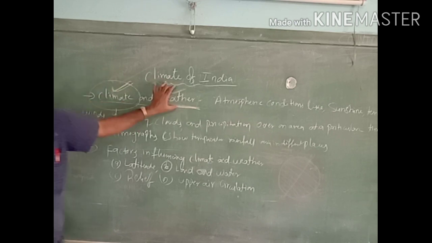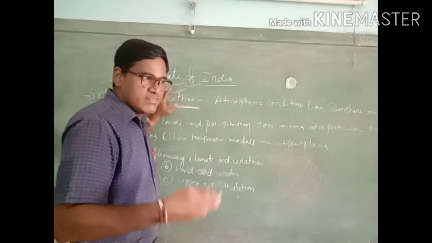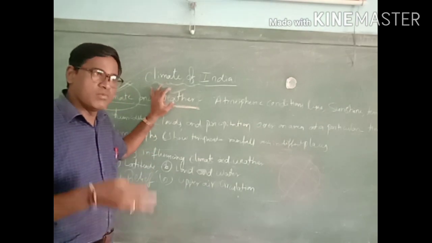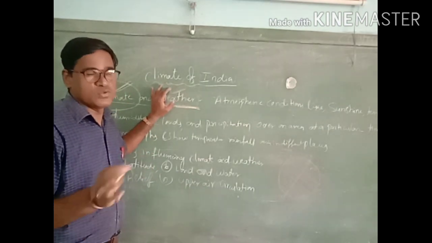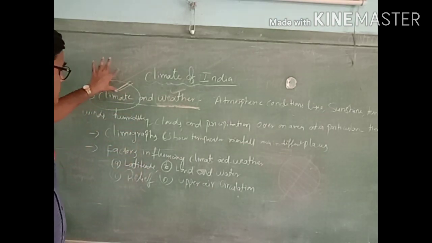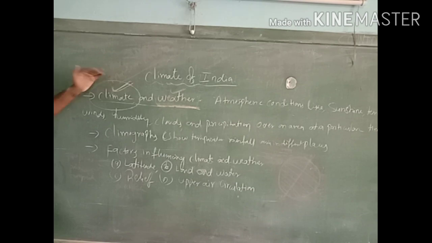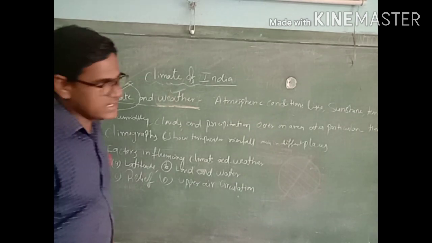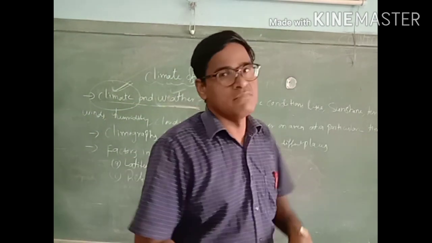But weather is not like that. Weather will change. It will be one type in the morning, one type in the afternoon, one type in the evening. Totally, there is a lot of change in the weather. But climate will be the same over many years. So that is why Indian climate is monsoon.